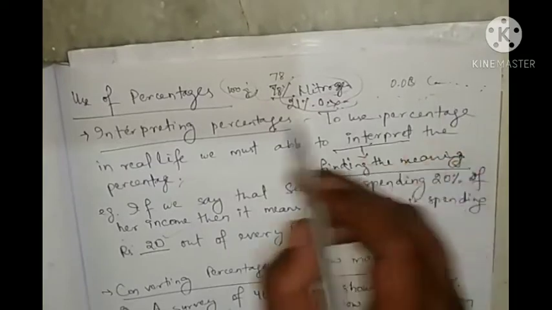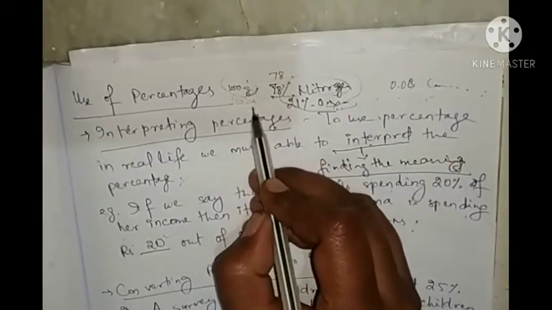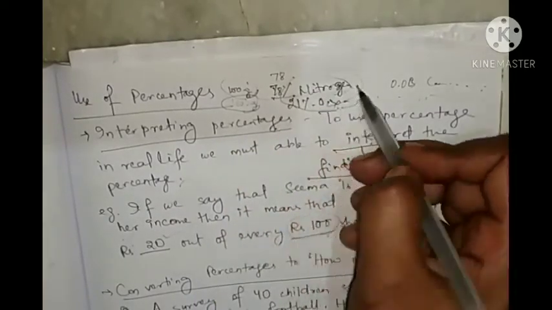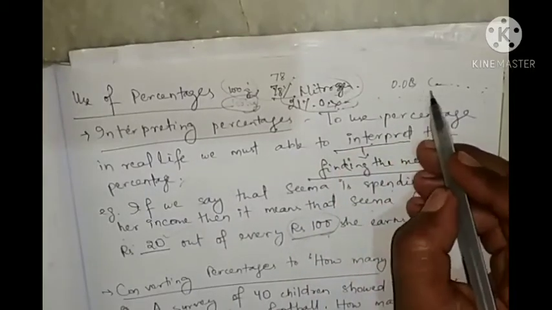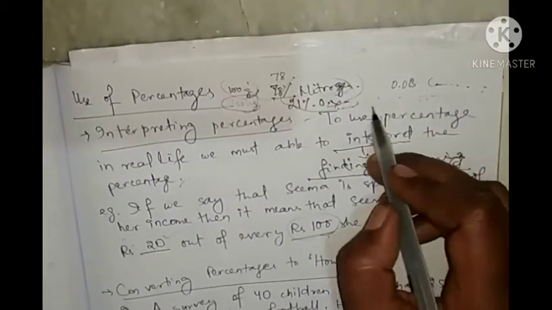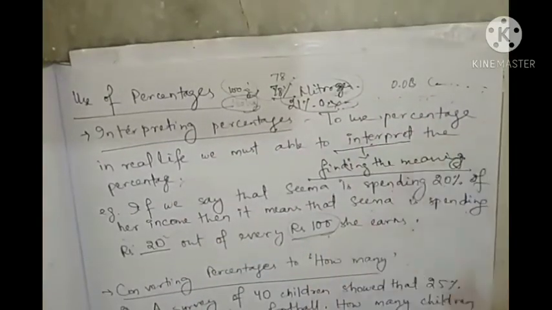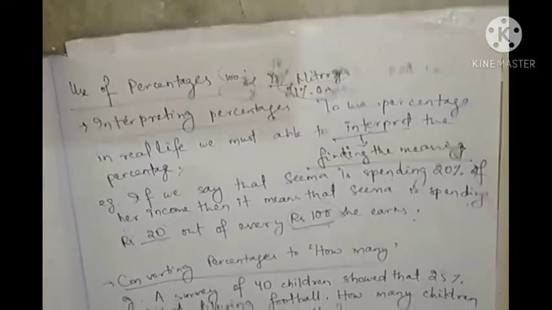Or you can say that in 100 kg of air, 78 kg of nitrogen, 21 kg of oxygen, 0.03 kg of carbon dioxide and other gases. Like that you can interpret or find the meaning. So percentages are used to interpret. Okay, next is what?